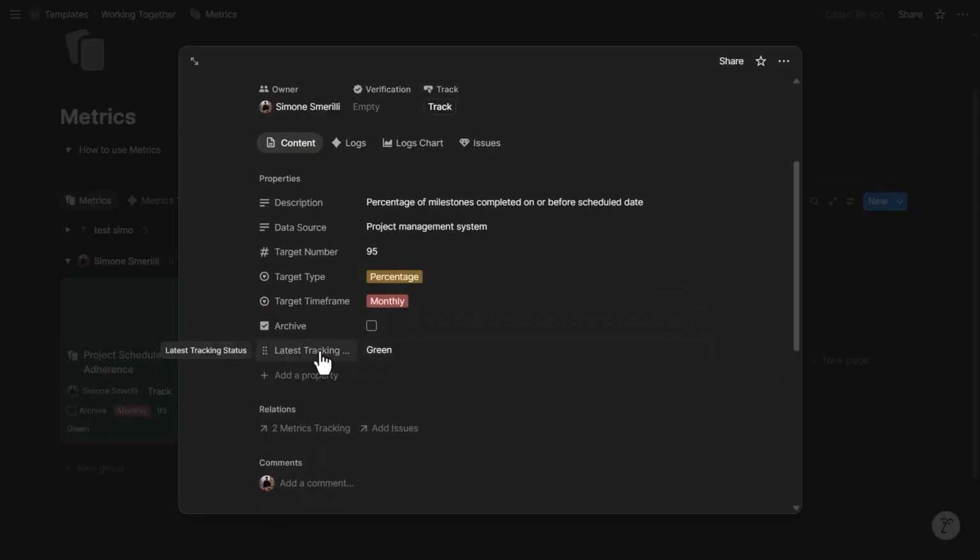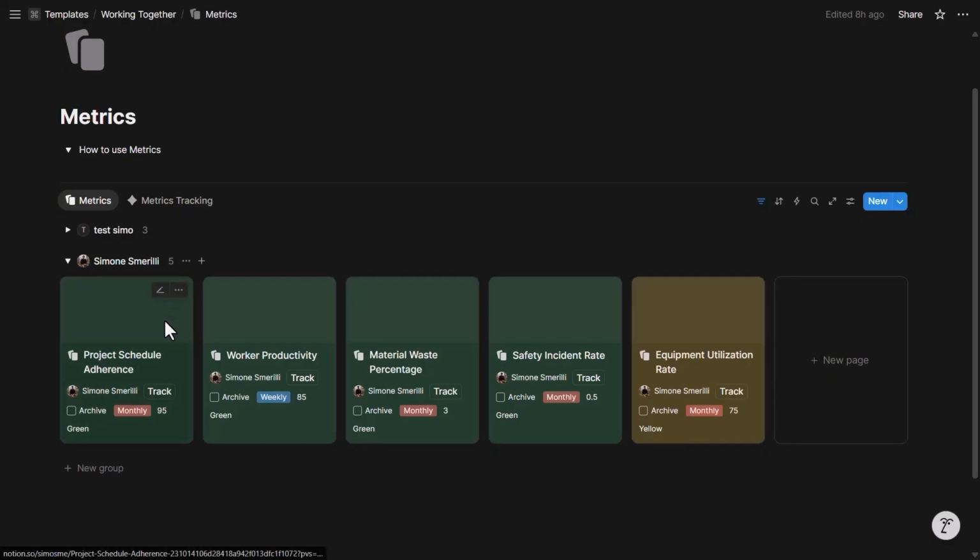The latest tracking is green because I can assign a color using the usual system in the working together management system when I track a certain metric. And this will determine the color of that metric in this view. If it is green, it's because the last tracking was green. It is yellow, otherwise it is red.